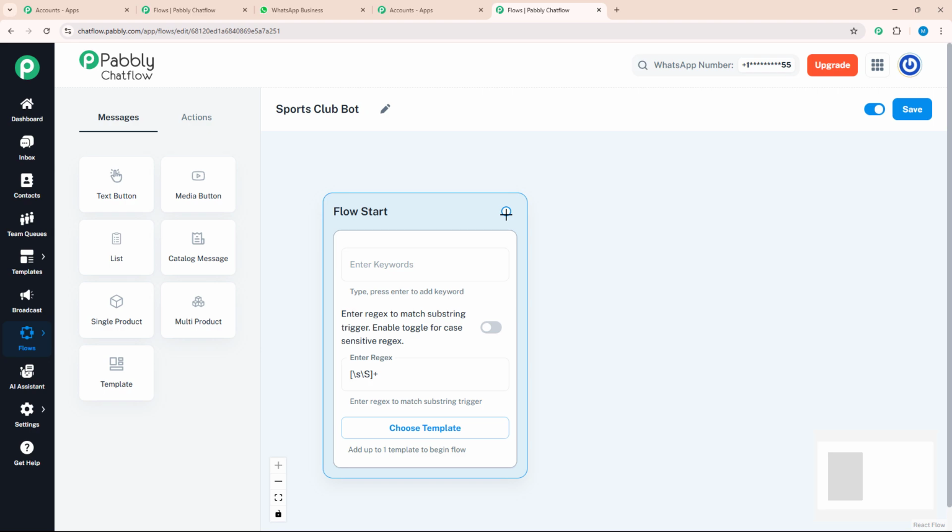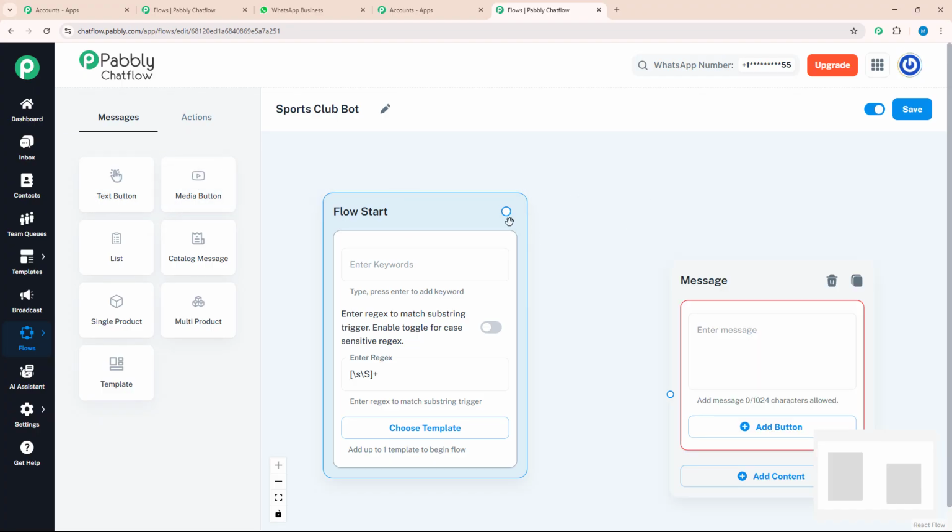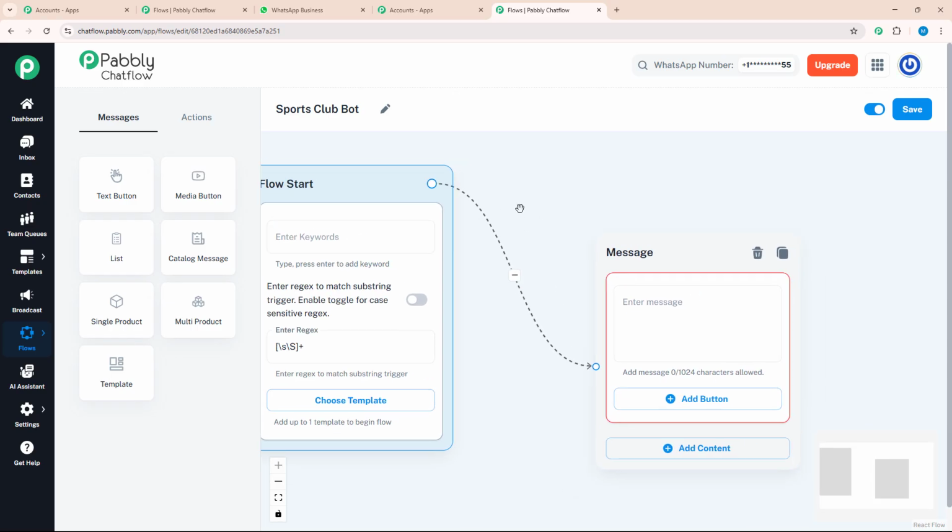Now after that, as soon as my customer enters a message, I want to send them a welcome message. For that, from the message section, I will select the text button, drag and drop this option over here and connect my start flow with the message. That means as soon as my customer enters a message, a welcome message will be delivered to them.